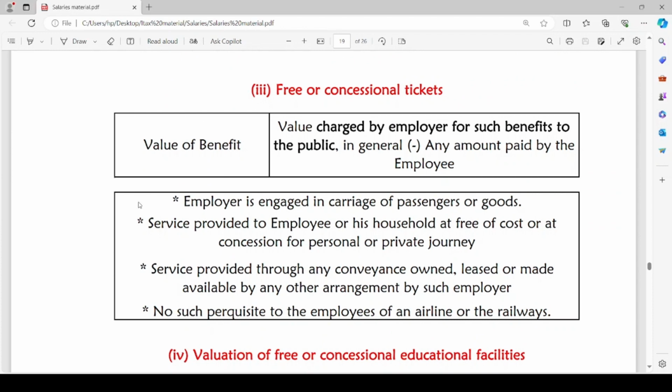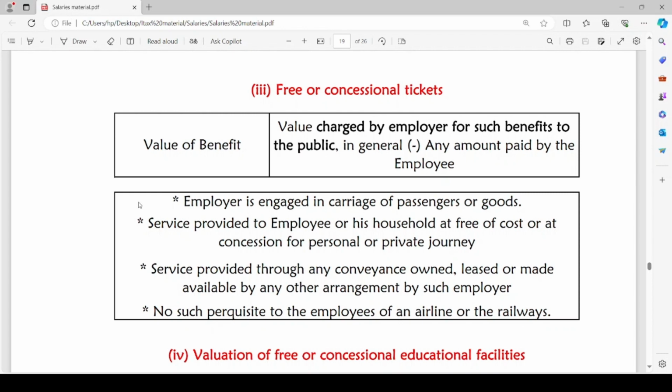Free or concessional tickets. The value of perquisite will be the value charged by the employer for such benefits to the public in general minus any amount paid by the employee. The condition for this benefit is the employer should be engaged in the carriage of passengers or goods.